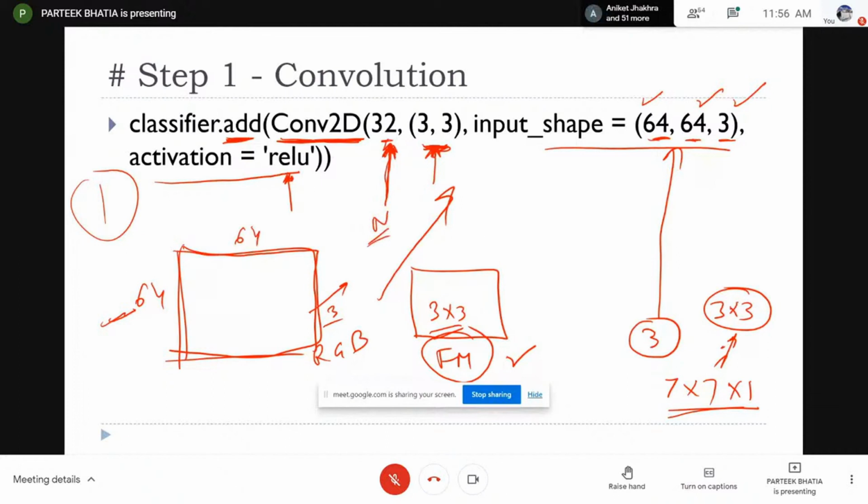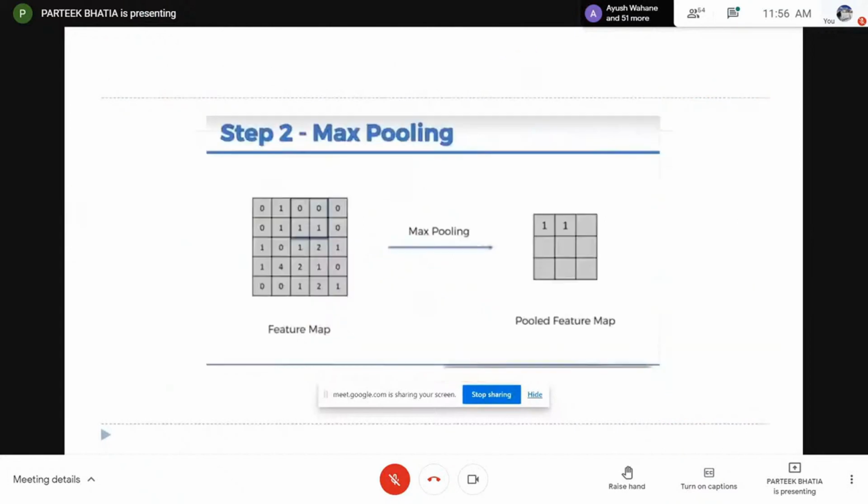So yes, here we have 32 feature detectors. The size of each filter is 3 into 3. We are applying them over the input image, and then we are applying the ReLU layer over it. And this completes my first step, that is the convolution step. So this is wonderful. Just one line of code is able to do that step. Next is max pooling. In max pooling, you know that you have to tell the size of the pooling matrix.